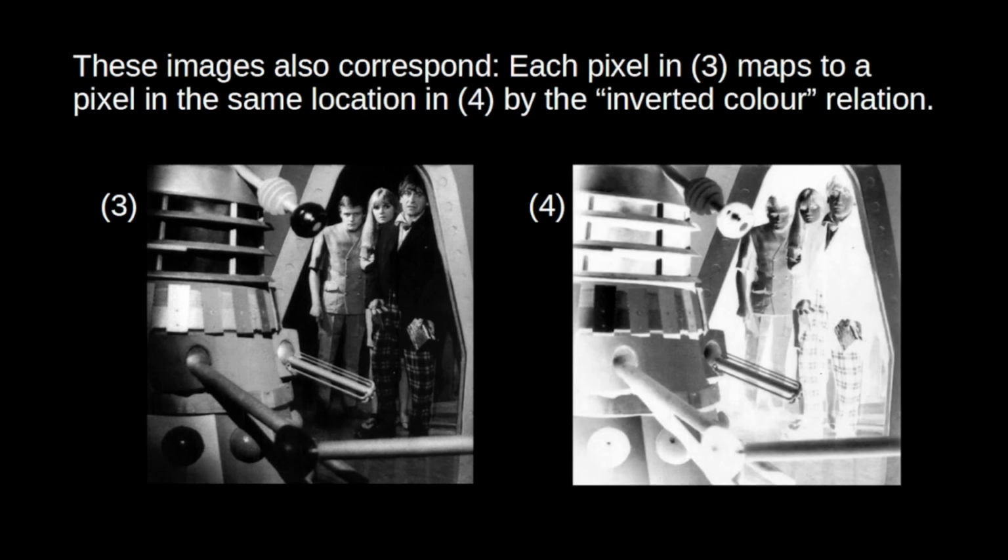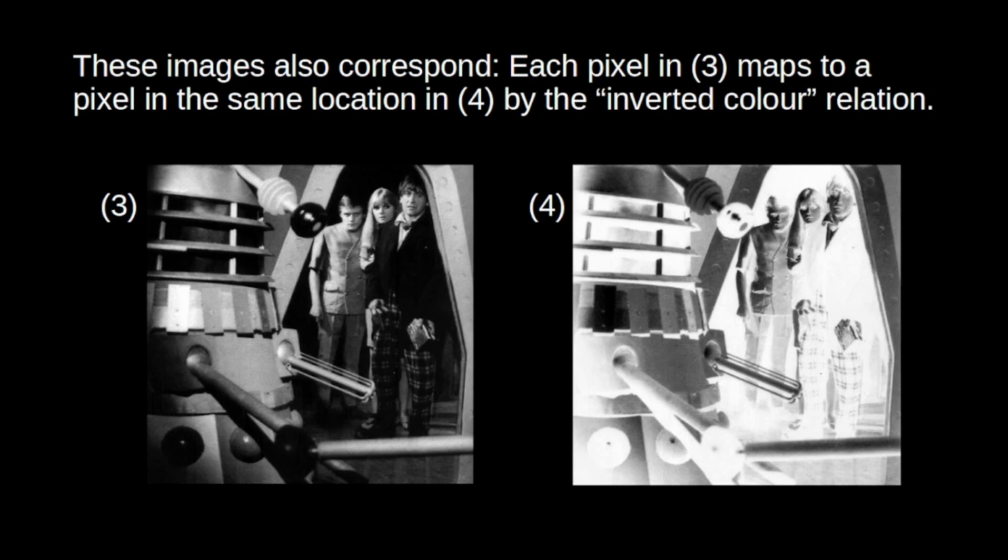But now consider these two images. Well, in this case, the colors of one of the images have been inverted. But clearly there's still a correspondence between these images. So what's happening here is that the first image maps to the second image using the inverted color relation. Black pixels map to white pixels, and white pixels map to black pixels. Now, obviously you could transform this second image in all sorts of ways. I could flip it upside down, stretch it out, whatever. There's still going to be a mapping from this first image to the second. There's going to be a mapping from the parts of the first image to parts of the second.